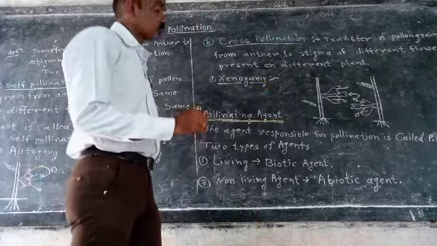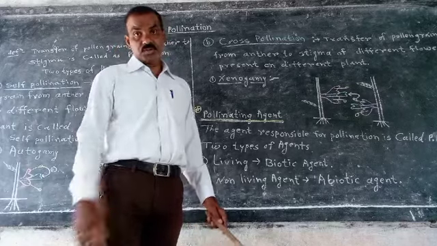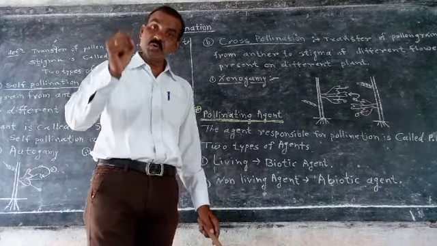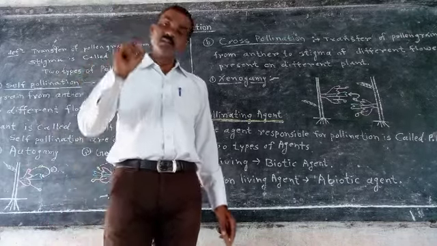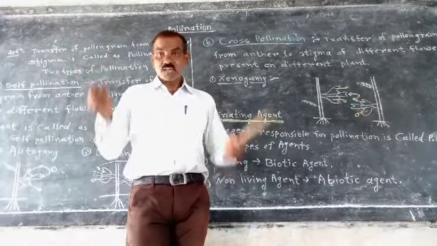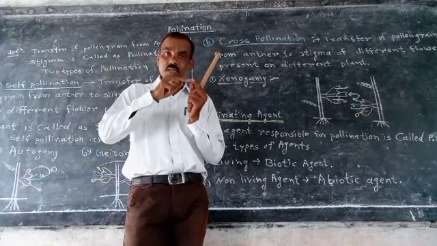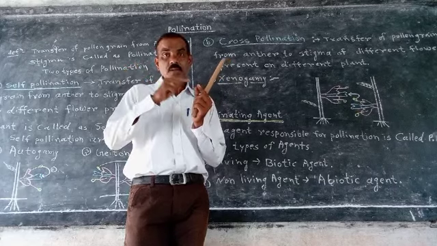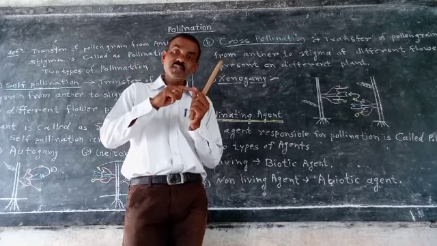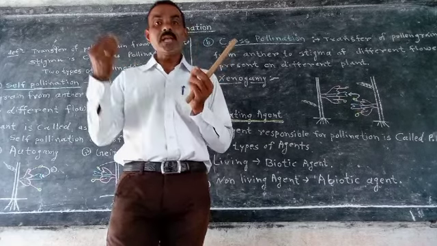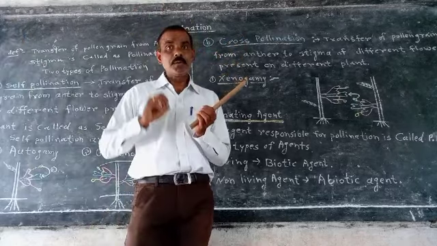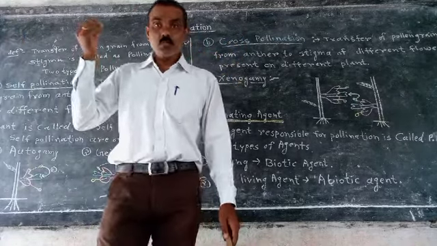Now there are two types of pollination. Pollination is the most important for fertilization. Fertilization means fusion of gametes, the male gamete and the female gamete. For that fusion, it is essential to bring the male gamete up to the female gamete. Male gamete means pollen grain.